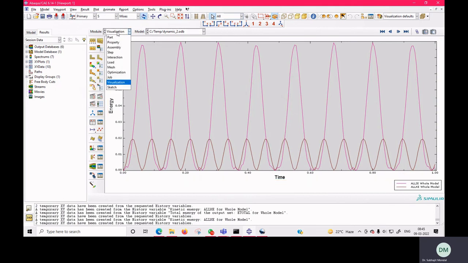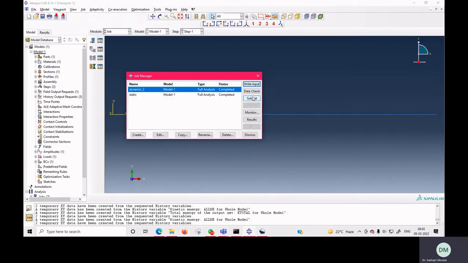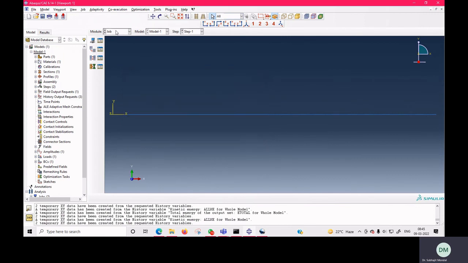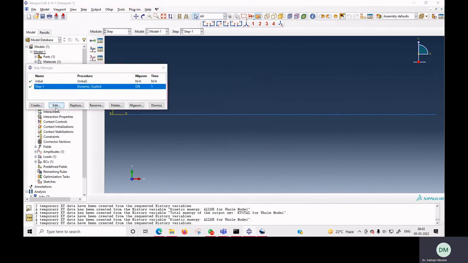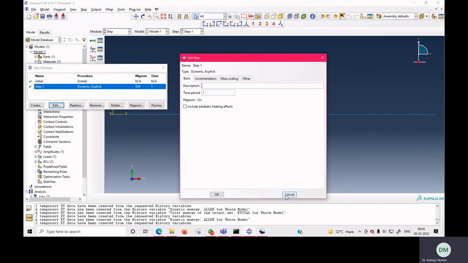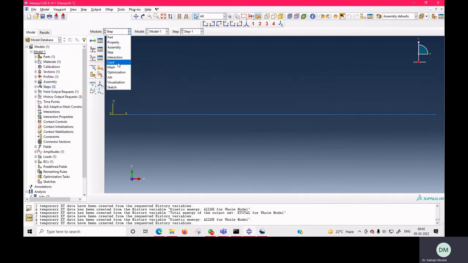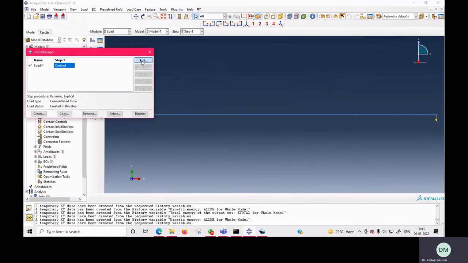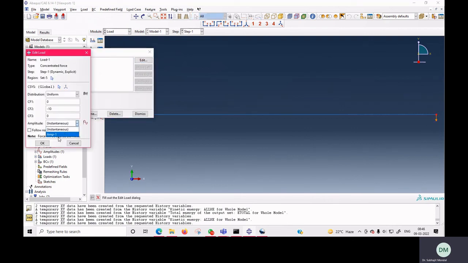Next what we can do, in that step we can change the loading to your smooth step fashion.